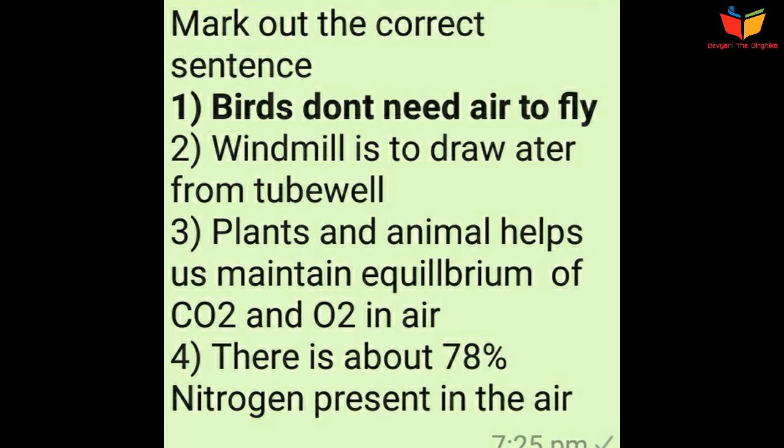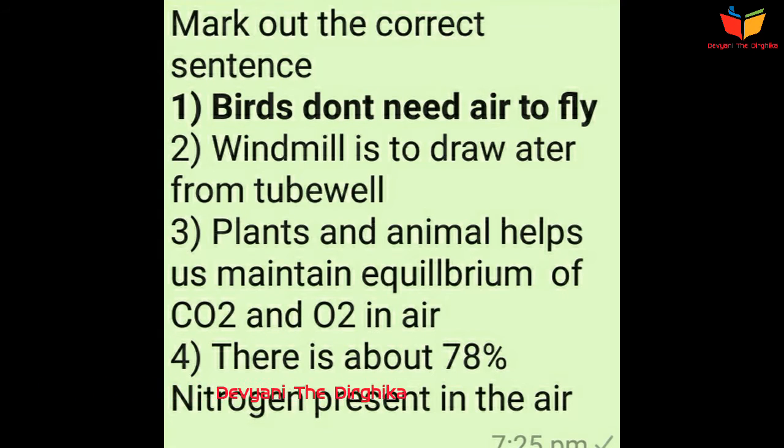Question number 5. Mark out the correct sentence. Option number 1 is birds don't need air to fly. Option number 2 is windmill is used to draw water from tube well, or windmill is used to generate electricity. Option number 3 is plants and animals help us maintain equilibrium of carbon dioxide and O2 in air. Option number 4 is there is about 78% nitrogen present in the air.